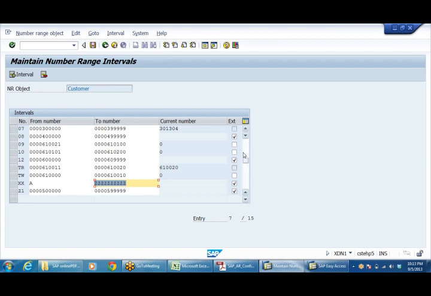So client level means, in this client, 800 client, for every company code the same thing will be available. That is, client level means in this client, this customer number range is going to be available for everybody. Whatever number of company codes there are in this client, anyone can use any number. Even though I have created 9 and 10, instead of that I can use the standard number range, whatever is available here, I can use it.